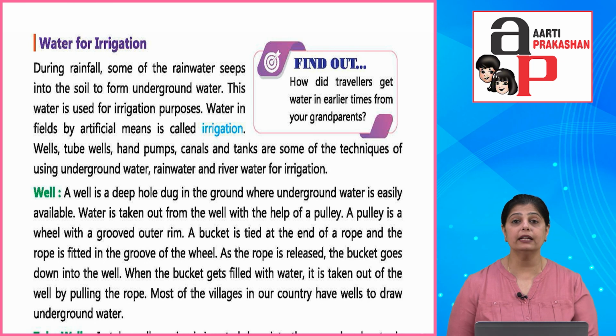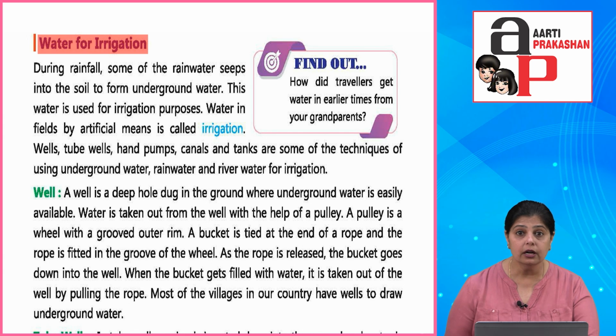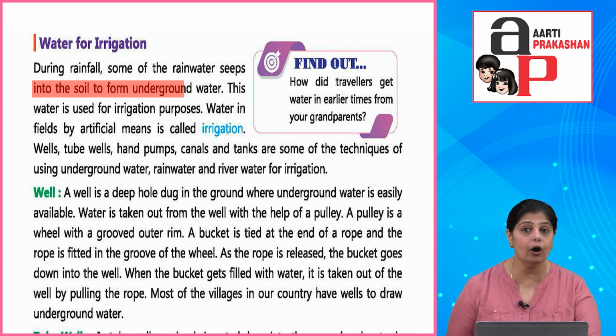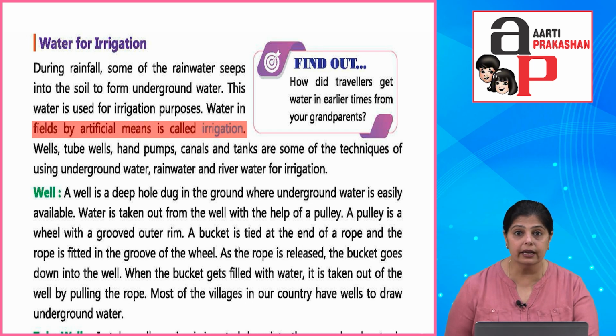Okay, now let's talk about water for irrigation. हमने farming के chapter में पढ़ा था about water, about irrigation. Irrigation means watering of crops. So let's talk about that. During rainfall, some of the rainwater seeps into the soil to form underground water. This water is used for irrigation purposes. Water in fields by artificial means is called irrigation.